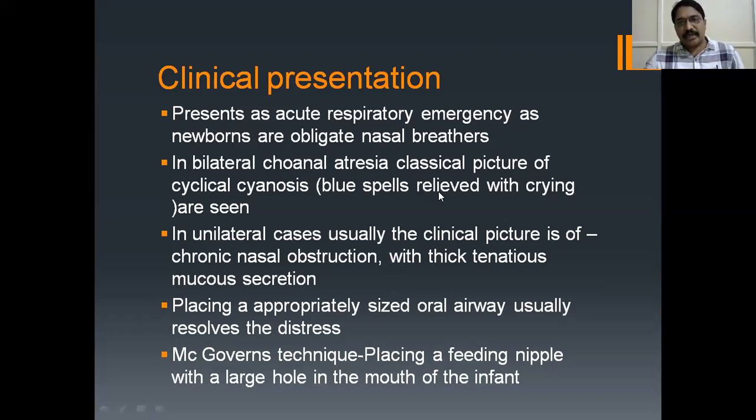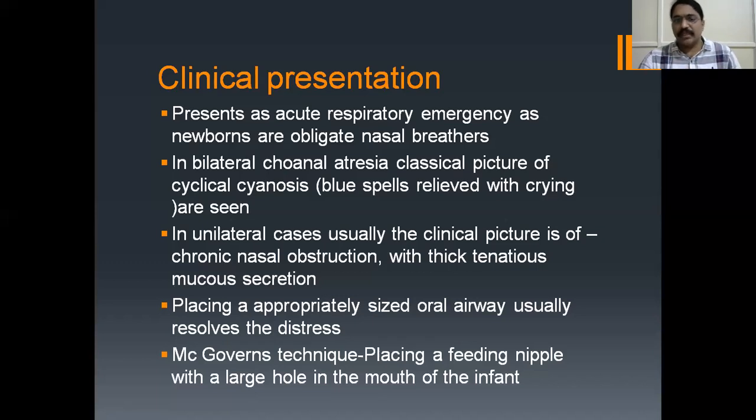In bilateral choanal atresia, asphyxia is of two types. One is the cyclical type, the second is the suckling type. Cyclical type means the patient is relieved from breathlessness and cyanosis with crying episodes, because while crying they open the mouth and breathe through the mouth.